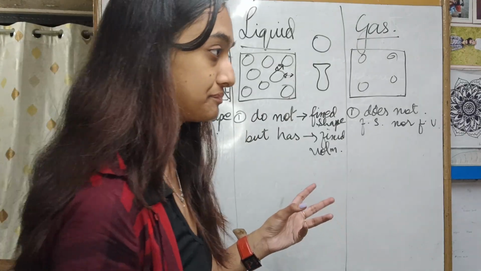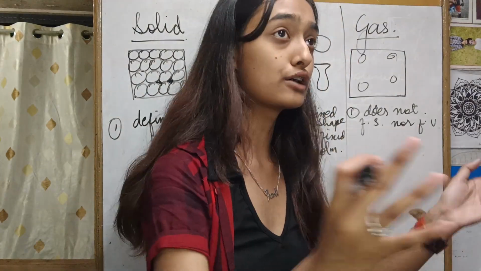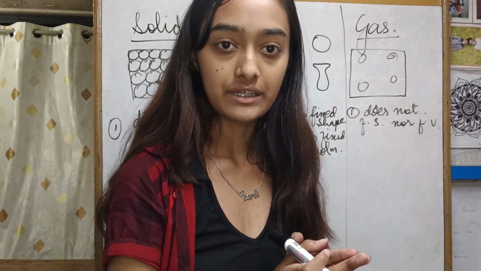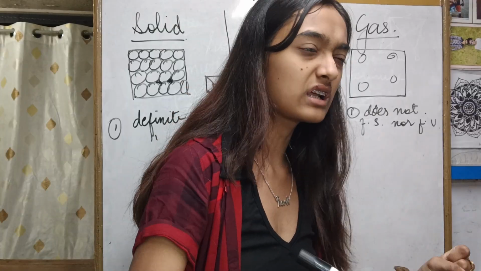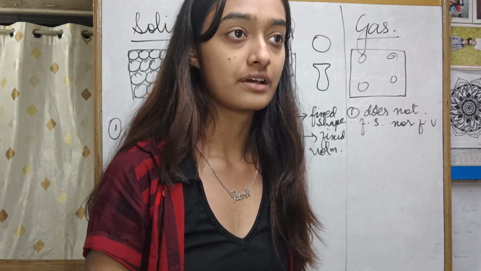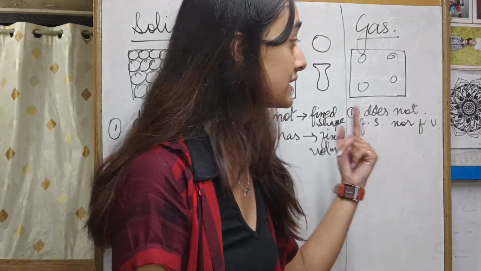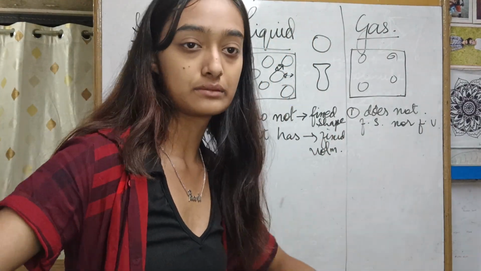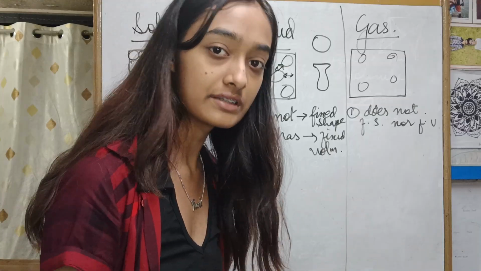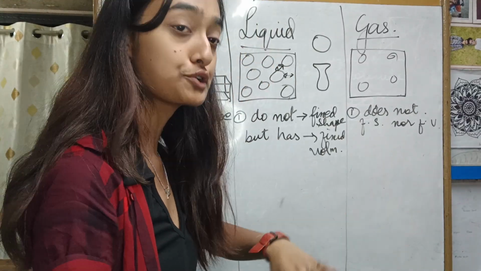Like, take an example. In a crowded train, all of you are standing together, or in a bus, all are clumped together, standing together. Can you move? No. But then, when you're in a free bus, one is there, one is here, one is there, you can move easily, right? That is what they mean by motion.